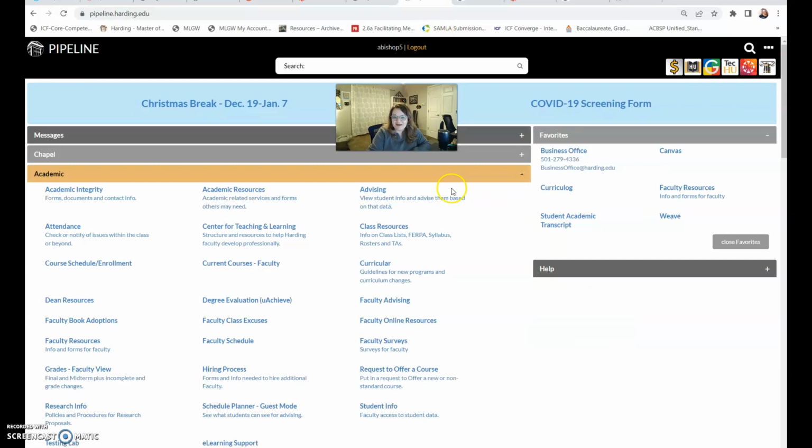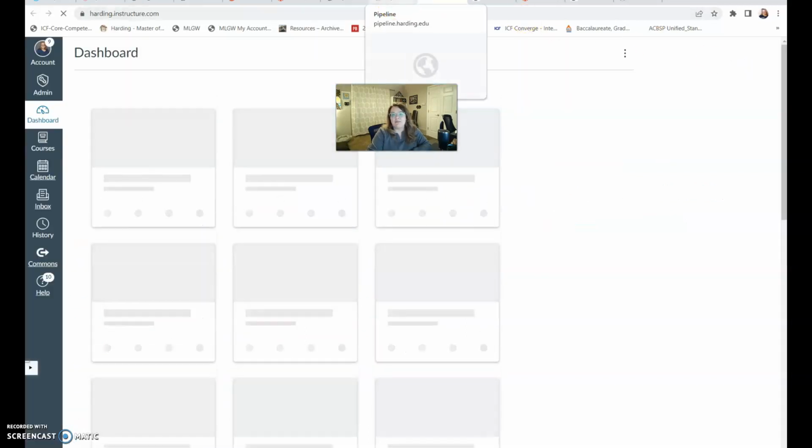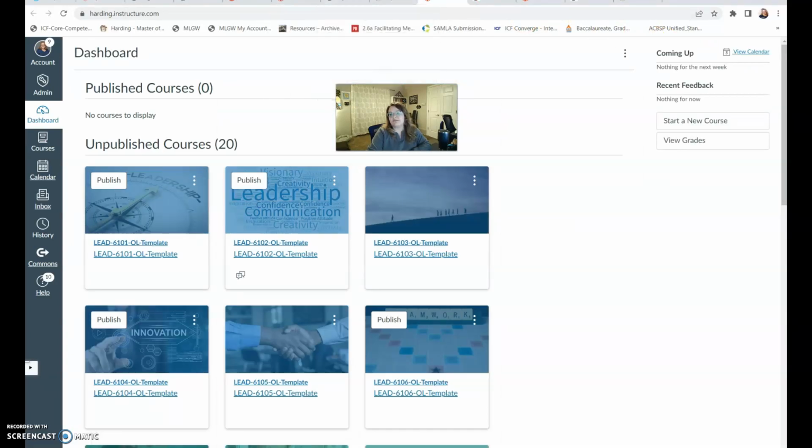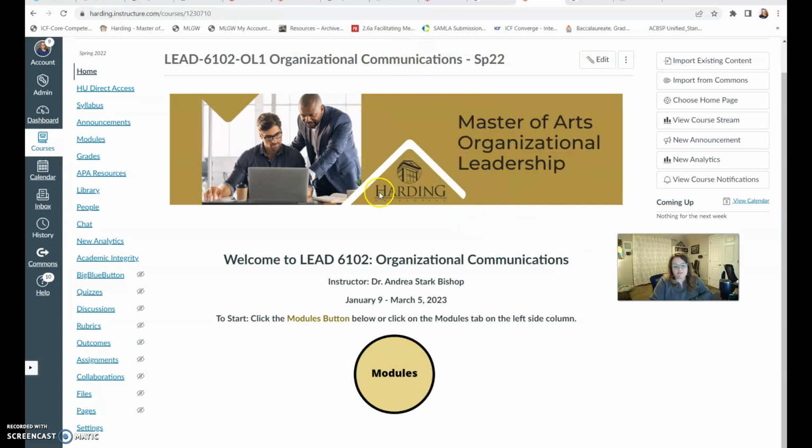So I'm going to come back to Pipeline, and I'm going to click on the swirly whirly icon here at the top, and it's going to open up Canvas for us. And I'm going to find my class. So this is what your class will look like, something like this. It will look probably a little bit different because not all of you will be taking my class in the spring. But your class will be similar to this, and I'll poke around and show you a few things that should be a little bit helpful.